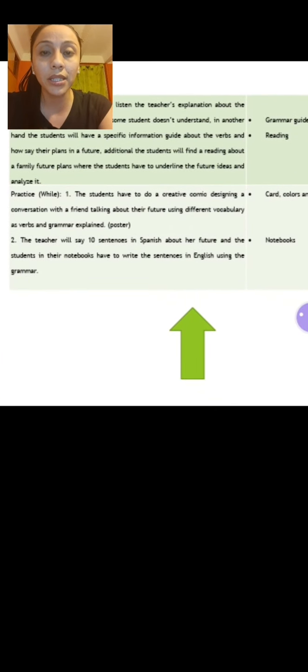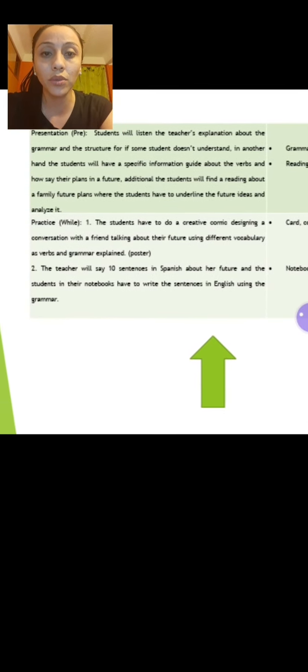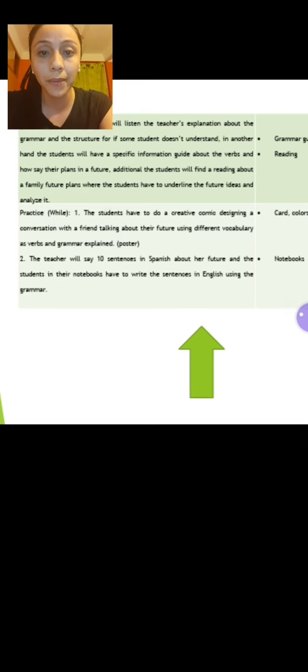According with the practice, the students have to do a creative comic, designing a conversation with a friend talking about their future, using different vocabulary and the verbs explained before. The students have to make it very creative, like a poster with different images, where the students have the opportunity to catch the attention of their other partners.